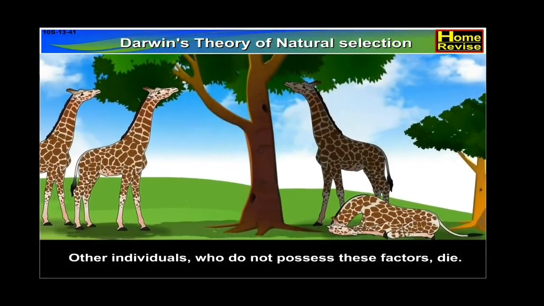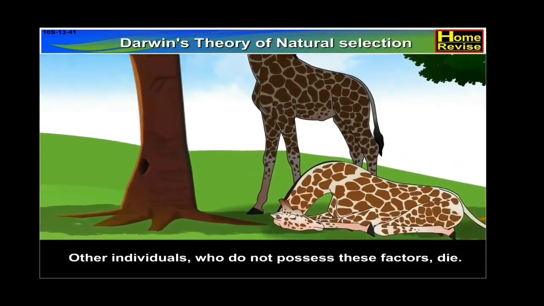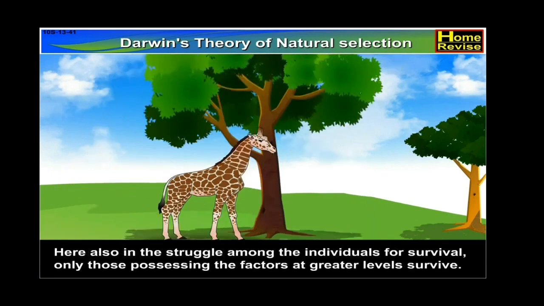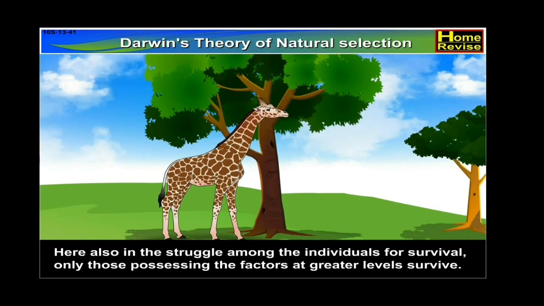Other individuals who do not possess these factors die. These useful factors appear only in some individuals in the next generation of the species. Here also, in the struggle among the individuals for survival, only those possessing the factors at greater levels survive.